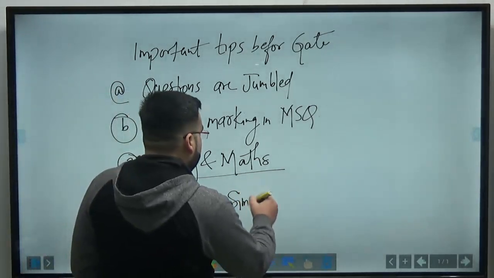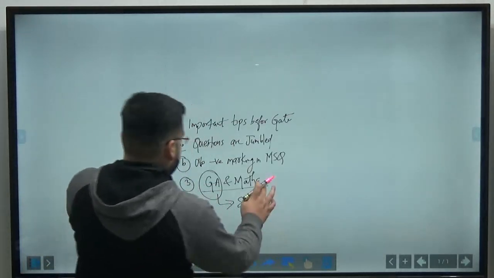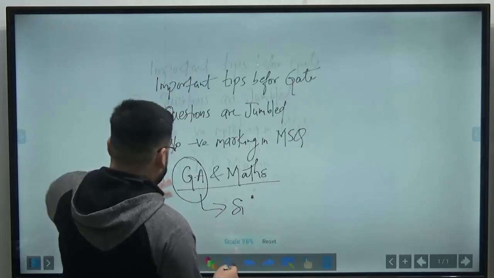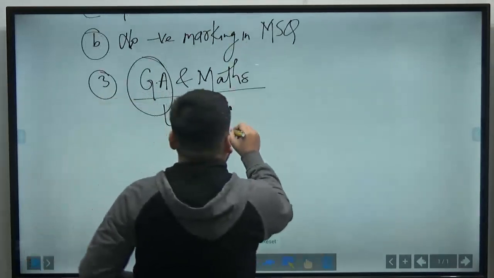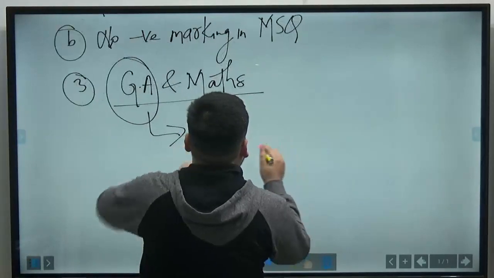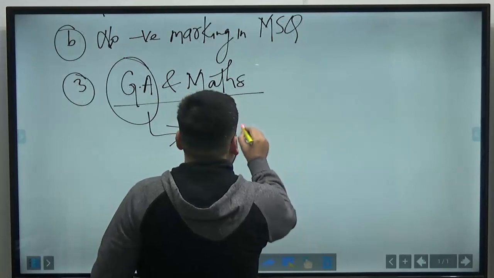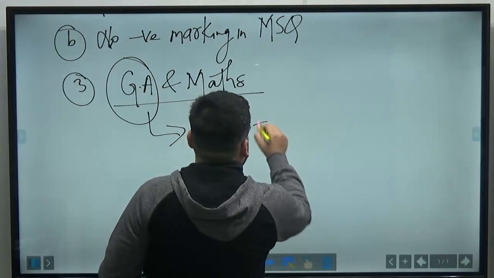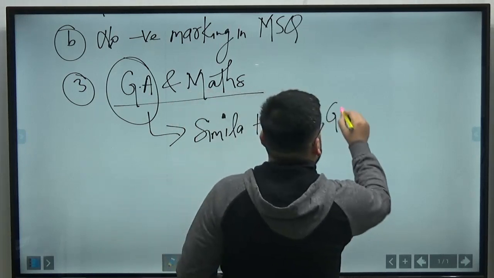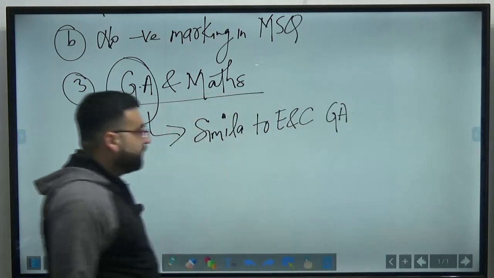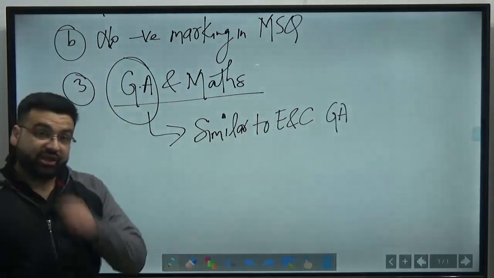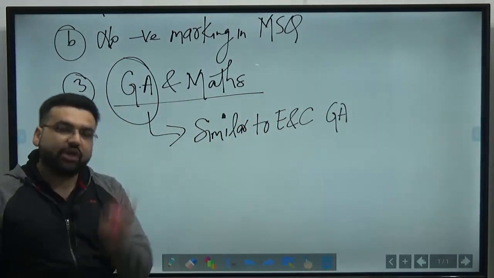Similar to the ENC general aptitude. They were similar to the electronics and communication general. So the same questions were there. Even the values were not changed.